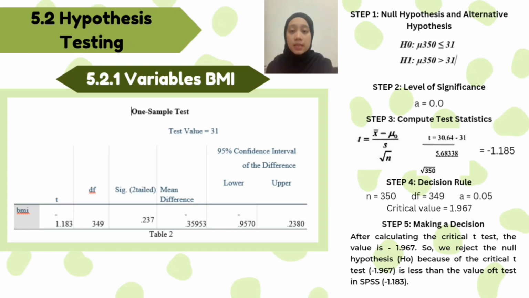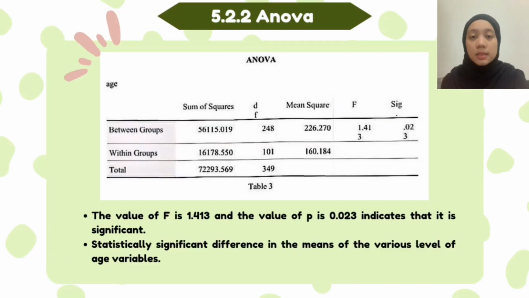Step 4 is the decision rule. Now n is 350, the degrees of freedom is 349, and the significance level is 0.05. And the last step is step 5, making a decision. After calculating, the critical t-value is negative 1.967. So we reject the null hypothesis because the critical t-value negative 1.967 is less than the test value in SPSS, negative 1.183.